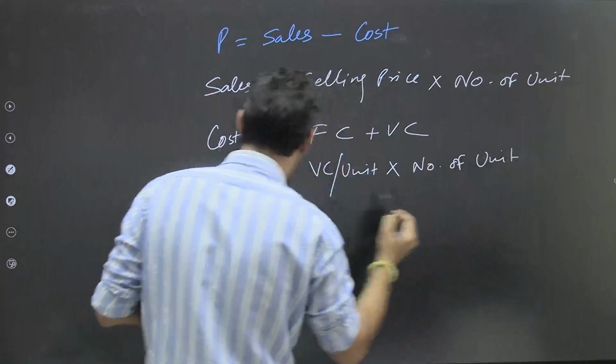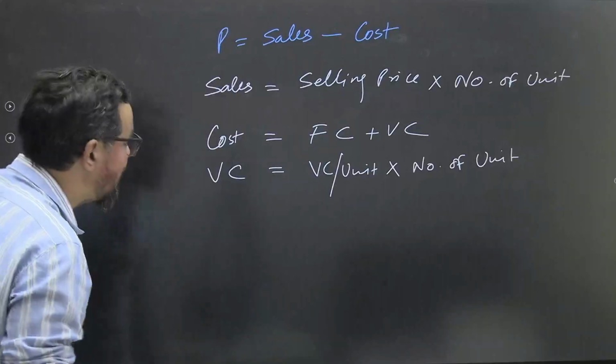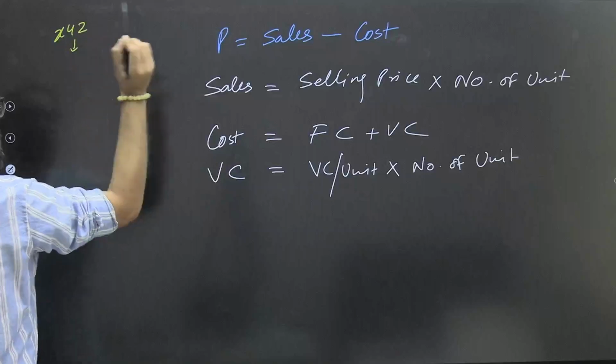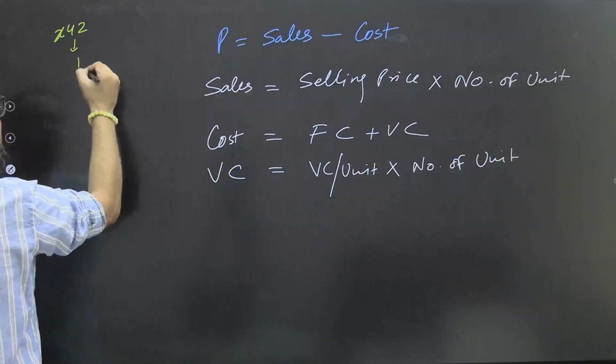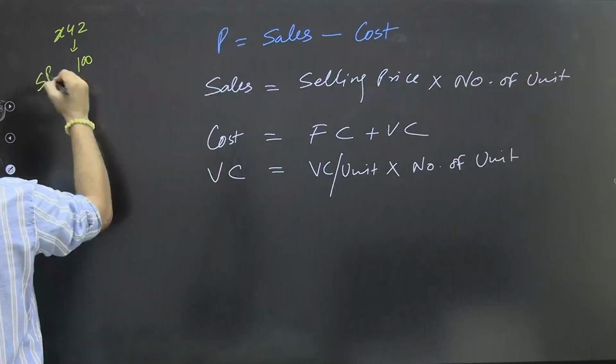So let's say I'll take one example so we can have a better understanding. ठीक है. So let's say there is a company XYZ. They are producing this marker and their selling price is 100 rupees. ठीक है.